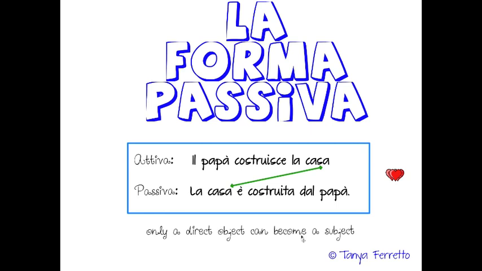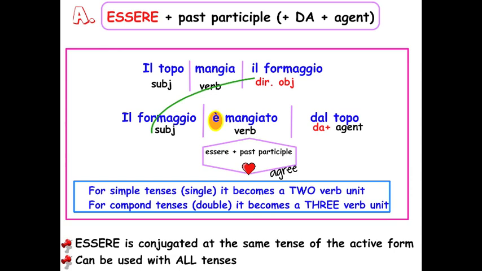In Italian, we have several ways of doing this. The most common and the one that you can use for everything is this. Here, this formula here, you will use essere, which gets conjugated at the same tense of the active form. So if you have il topo mangia il formaggio, the mouse eats the cheese, you have present tense. So now mangia becomes è, and then the verb with the meaning is a past participle. And then you switch the subject and the object. So the object now becomes the subject, il formaggio, è mangiato.